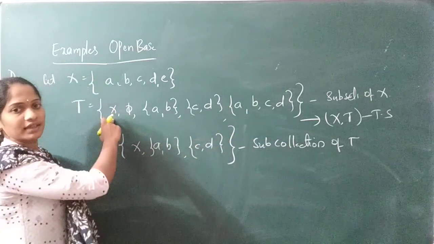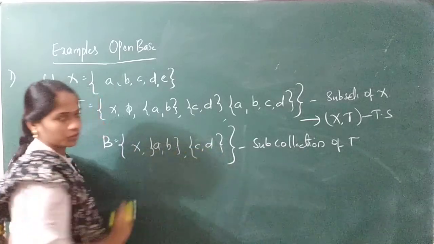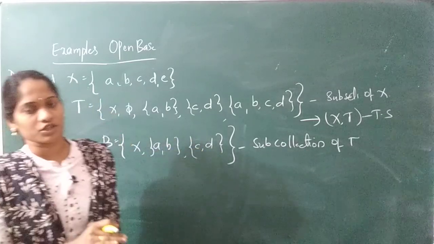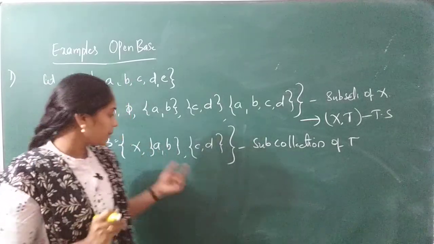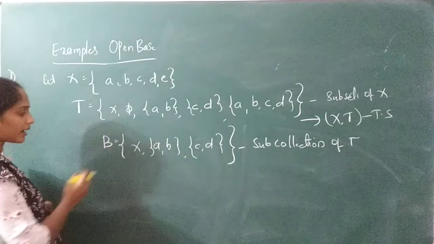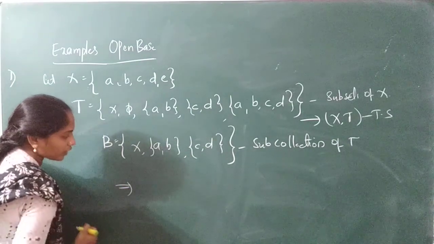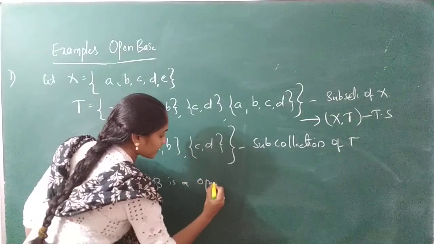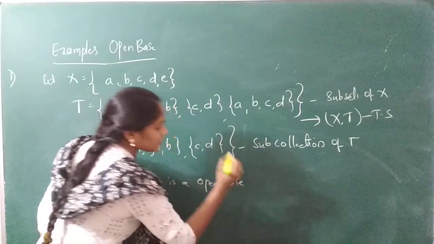If you take these two union, what you will get? X. Whether X is there? If you take these two union, what you will get? X. So in that procedure, you have to check the members' union should be in tau. Then you can conclude that B is an open base for tau.